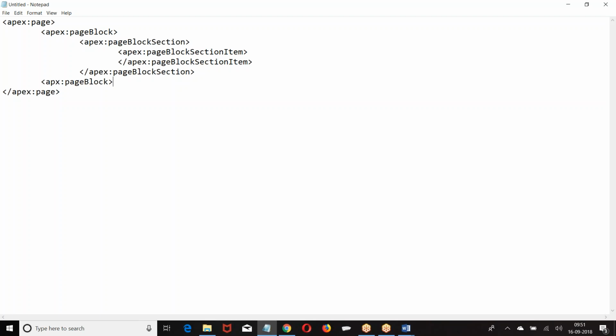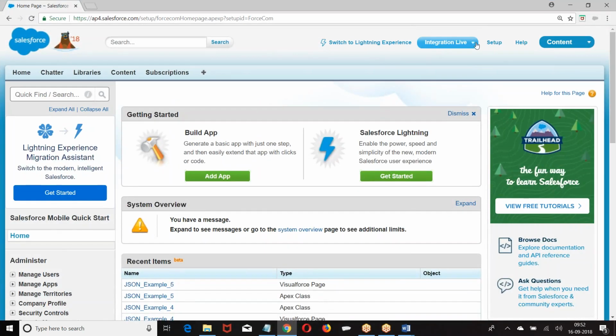So in the XML, there should be only one root element. Second point: every element here we are speaking of is called a node. Everything is called a node, and there should be only one root node. Every element is one node, and there should be only one root node. Next, what is the next point here? When you go to XML, XML is case sensitive.